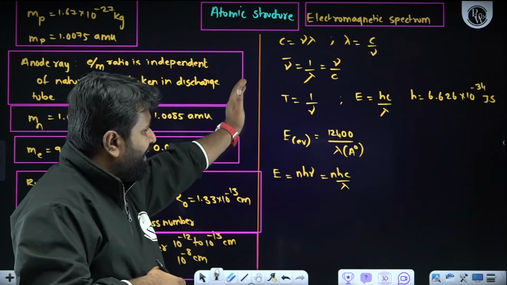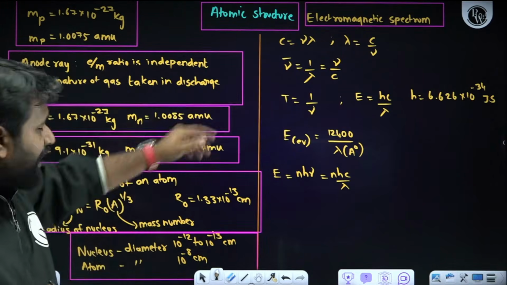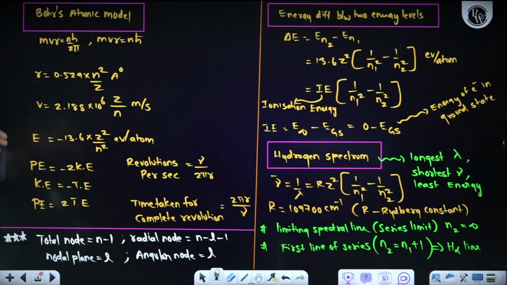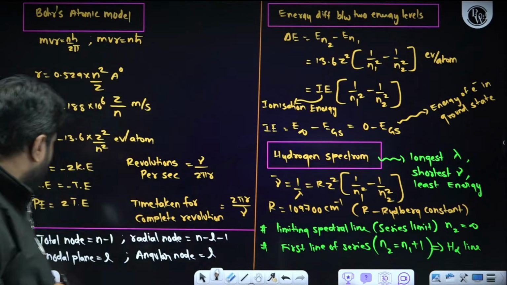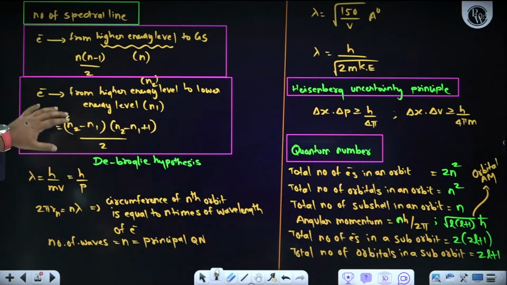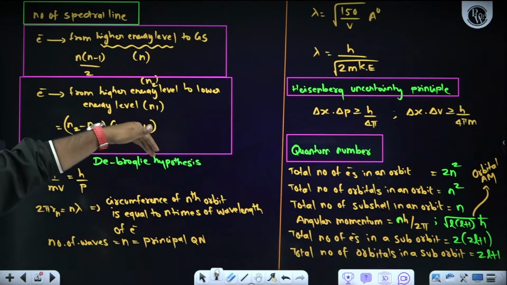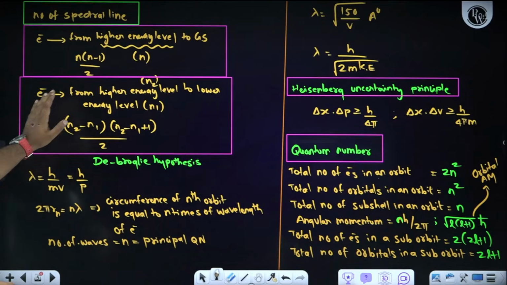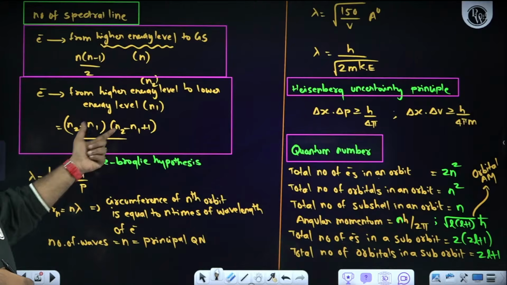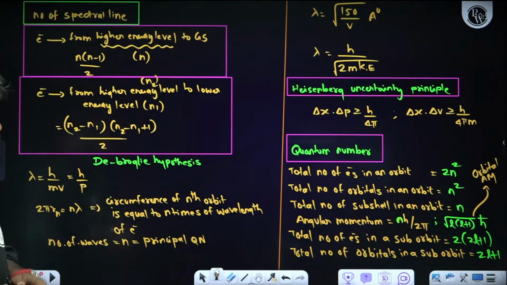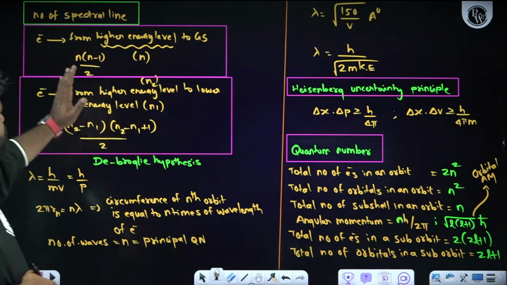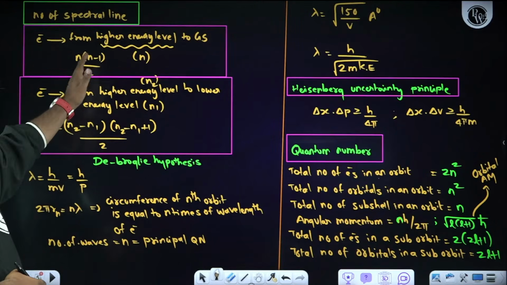Electromagnetic radiation, how energy, wavelength, velocity, everything is related. Apart from that, Bohr's atomic model: radius, velocity, energy, potential energy, kinetic energy, total energy relation, node calculation, energy difference between two energy levels, how to calculate. Apart from that, hydrogen spectrum, this is very, very important. Followed by that, number of spectral lines. If electrons go from higher energy level to ground state, then we need to use this formula. If an electron comes from a higher energy level to a lower energy level, then we need to use this formula. Remember, n2 represents the higher energy level, n1 represents the lower energy level. In the same way, from higher energy level n to ground state, it is n into (n minus 1) by 2.